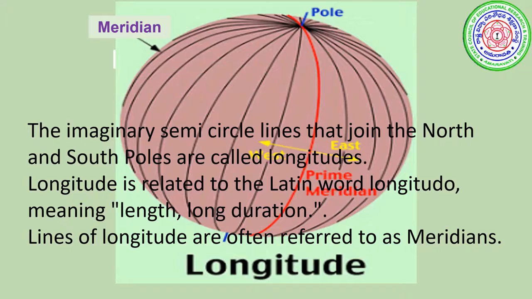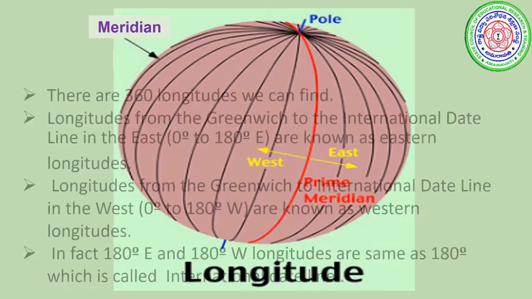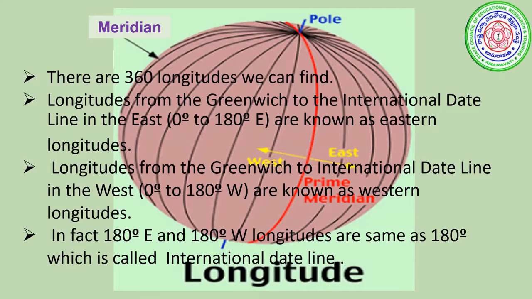The word longitude is derived from the Latin word longitudo, which means length or long duration. Lines of longitude are often referred to as meridians. We can also call longitudes meridians. Now observe the red line here. This is the prime meridian. The remaining are meridians. There are 360 longitudes that we can find.